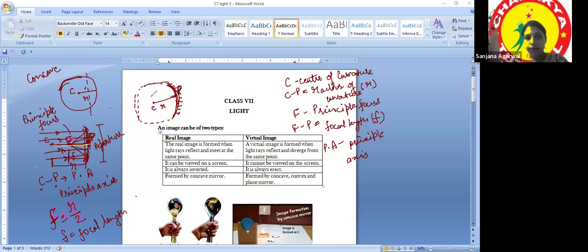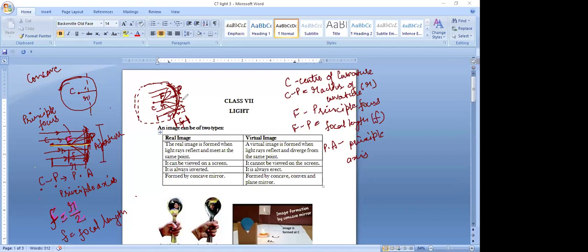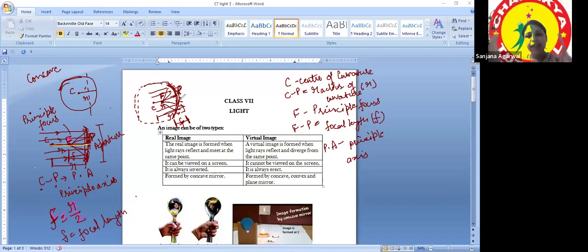If I allow parallel light rays to fall upon the mirror, they will meet at a common point, which is known as the principal focus, because all the rays are focusing at the same point. This distance is R, and principal focus to pole is the focal length. So C is the center of curvature. Yes, like every sphere has a center, this mirror also has a center.